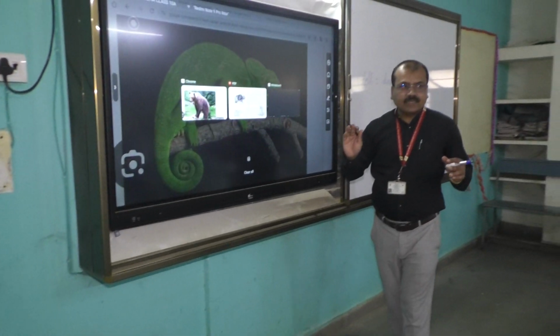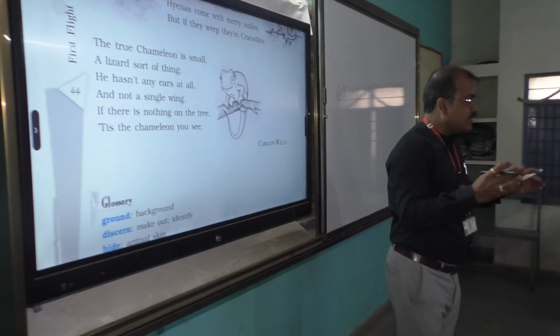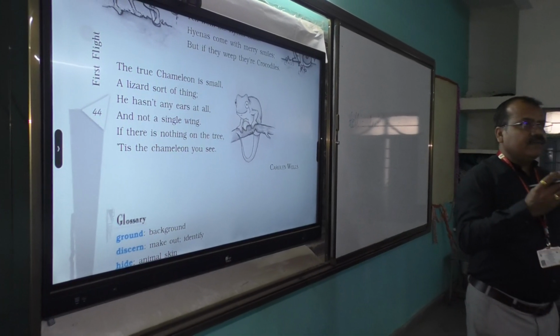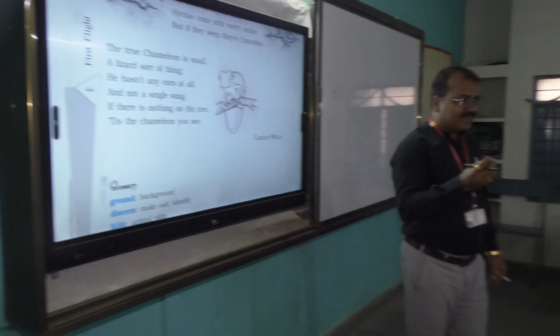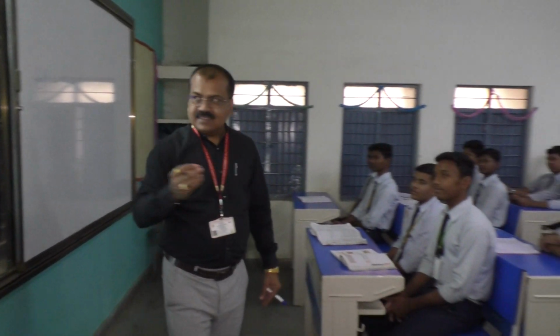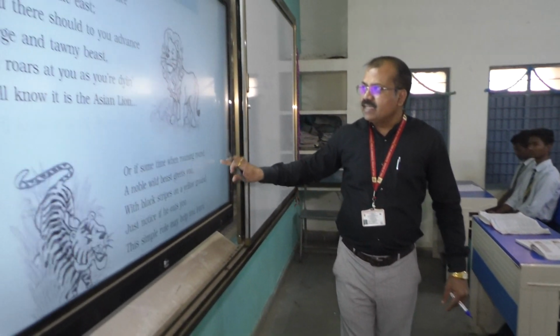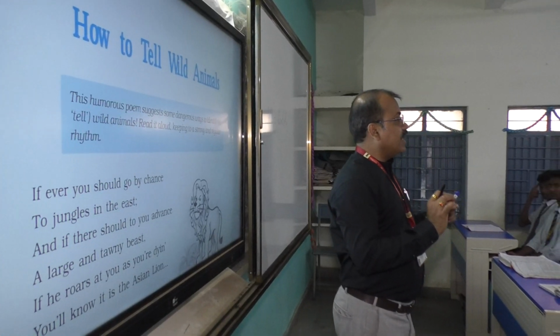This animal, the chameleon, actually changes its color according to the background. Understand? Whatever the background is. That is why we say, गिरगिट की तरह रंग बदलता है. This is the same we have in Hindi, right? So this is the chameleon. In this way, these are the animals given in this poem by the poet Caroline Wells, and how to identify them.